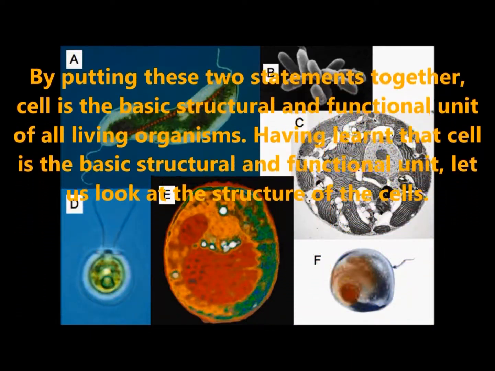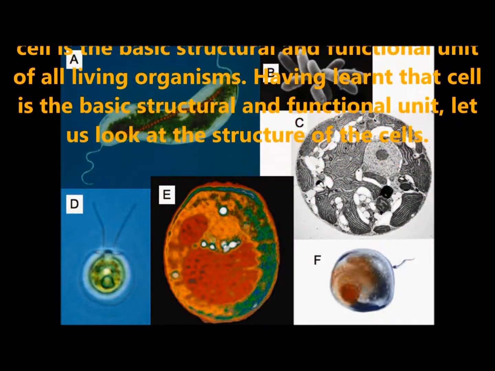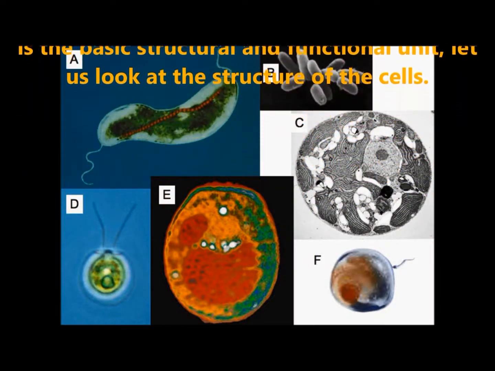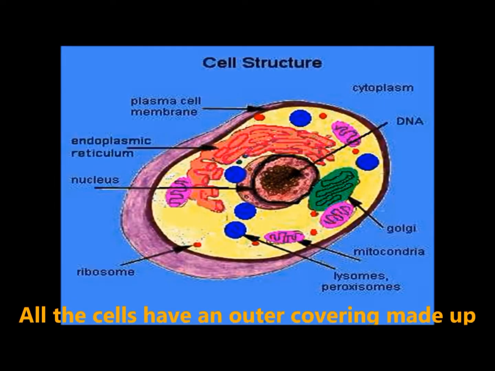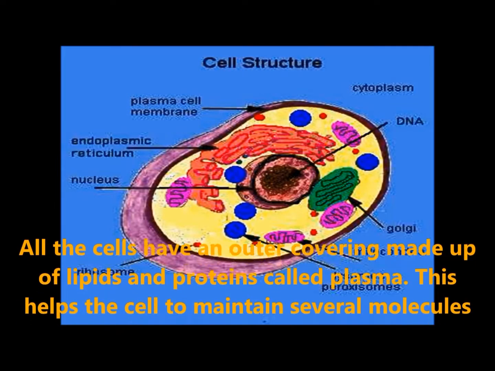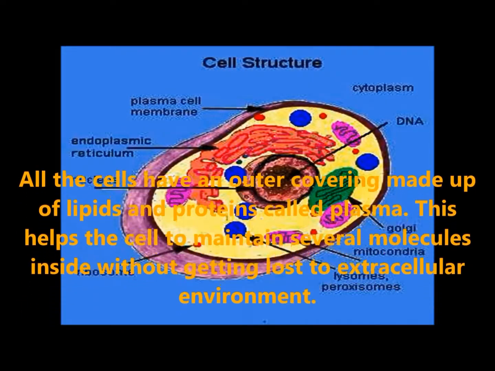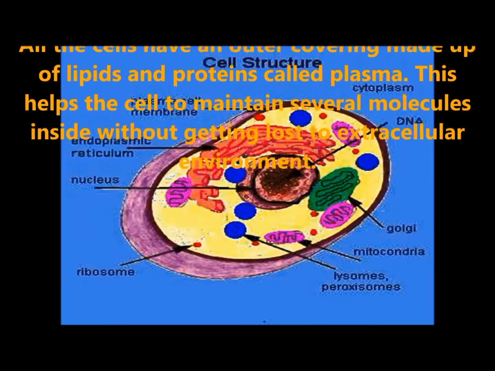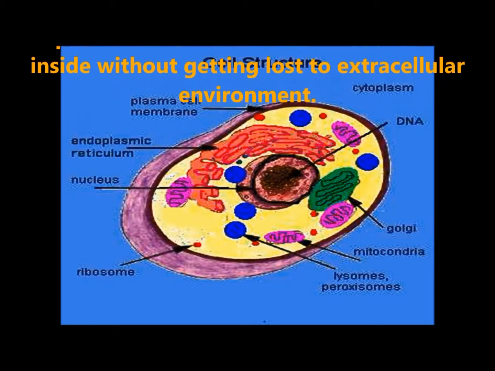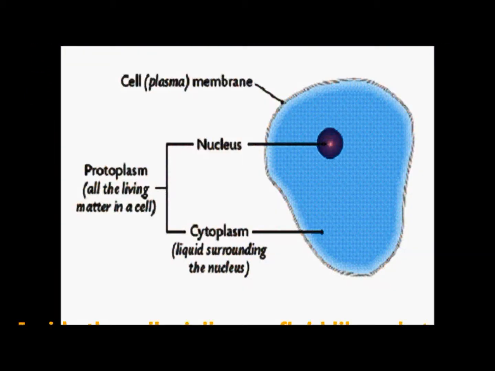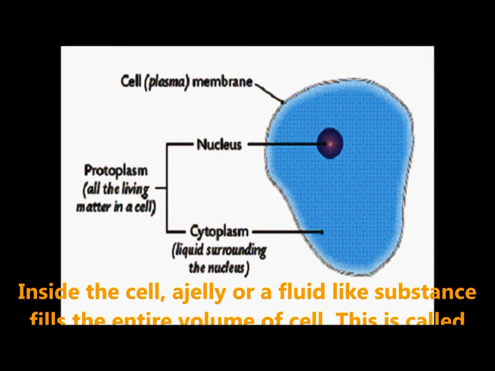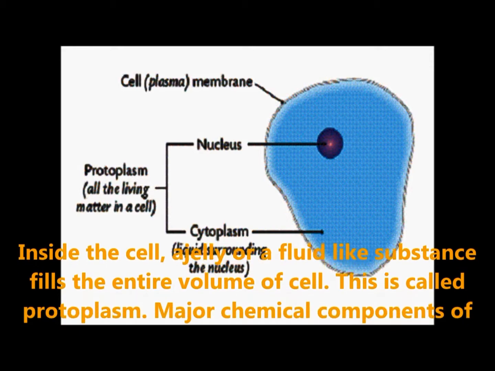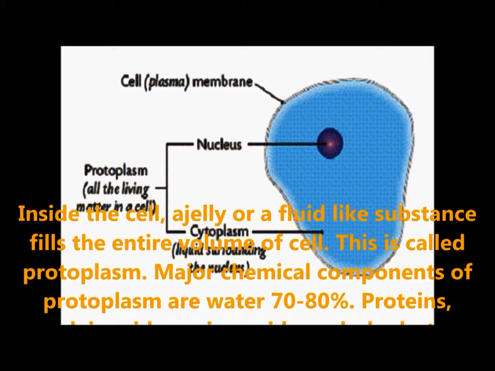Having learned that the cell is the basic structural and functional unit, let us look at the structure of a cell. All cells have an outer covering made up of lipids and proteins called the plasma membrane. This helps the cell to maintain several molecules inside without getting lost to the extracellular environment. Inside the cell, a jelly or fluid-like substance fills the entire volume of the cell.